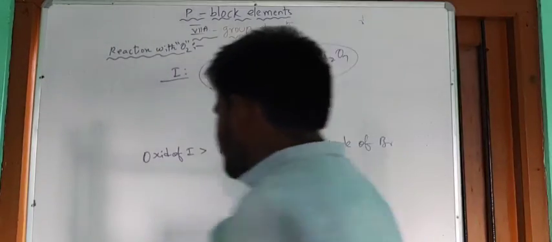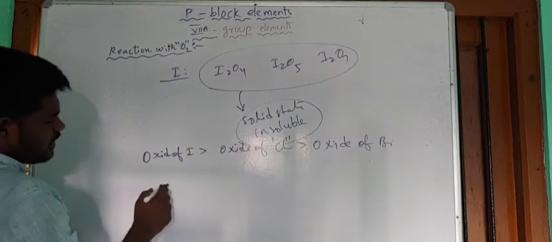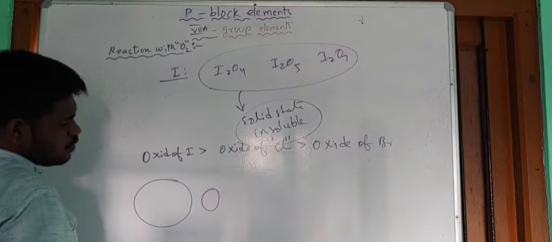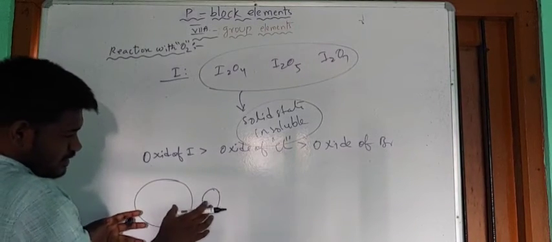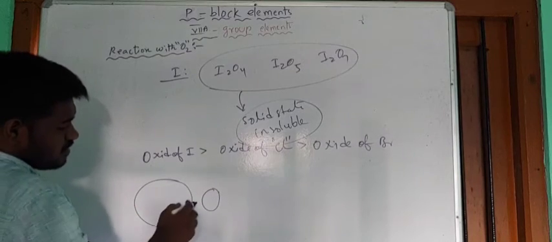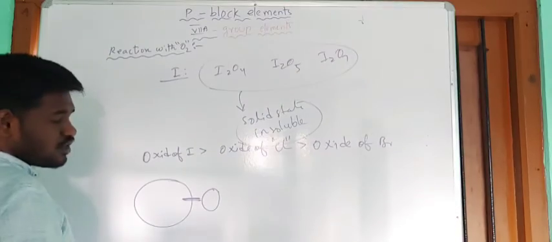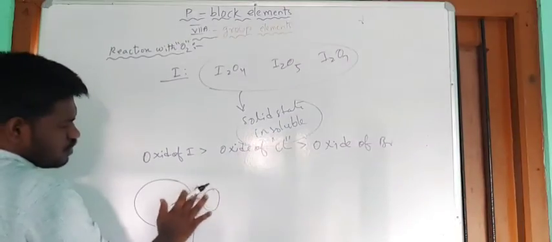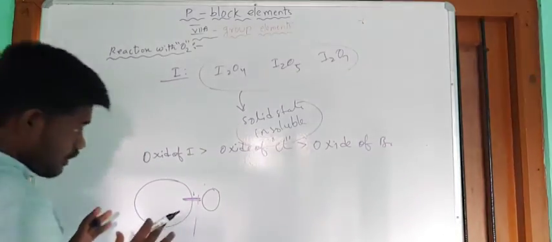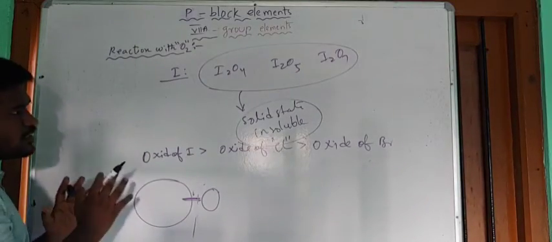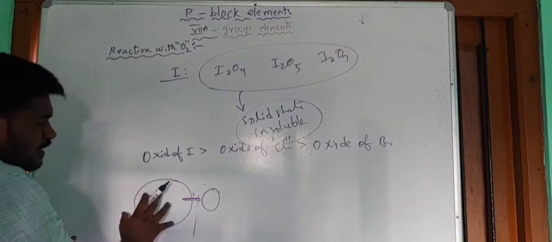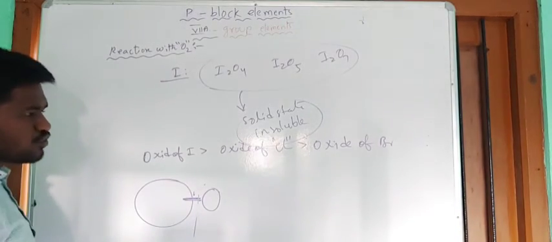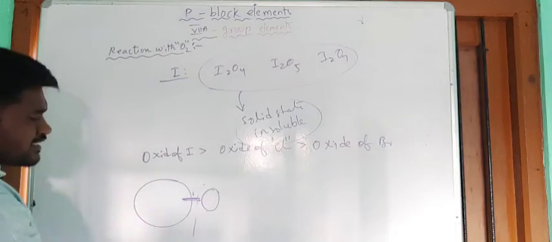So what is the reason for this? The reason is that here iodine is polarized by the oxygen. The bond is polarized. So due to the polarization of the bond, the stability increases. Due to the polarizability, the stability of the molecule increases. So in the oxides of iodine, iodine is polarized by the oxygen, and there is a polarizable bond between these two, that is a strong bond. That's why this is more stable.